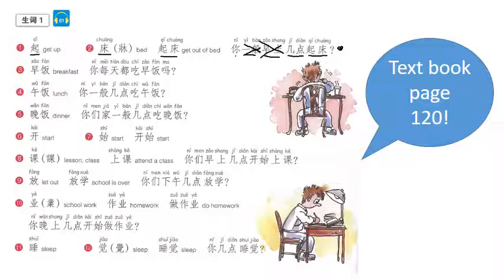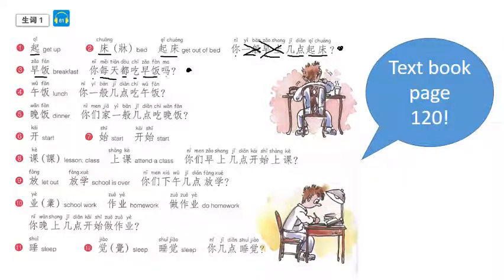Our next word that we've got down here is 早饭. Now I've told you can also say 早餐 for breakfast as well. So that's a different character, but sometimes you'll see it written with that different character. And we have here 你每天都吃早饭吗? So 你, that's you. 每天, every day. 都, that sort of means always. 吃, to eat. 早饭, breakfast.